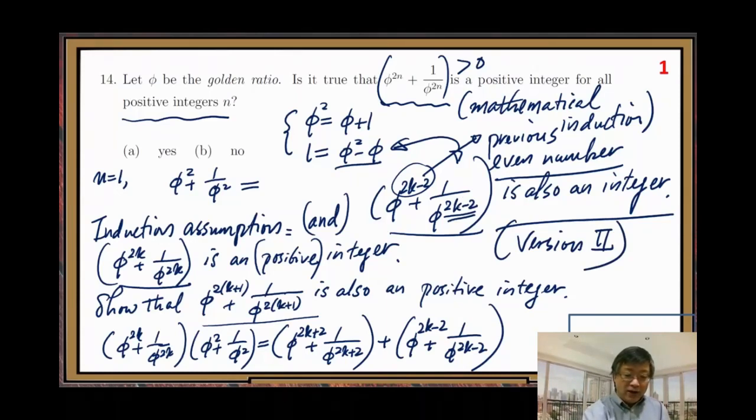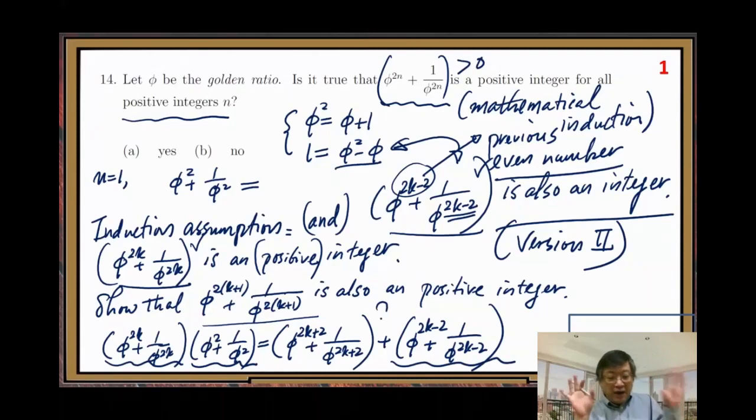So this expression is an integer, that expression is an integer, so integer times integer is also an integer. Look at this identity, always true, always correct. Is the left-hand side an integer? The right-hand side has two terms. The first term, we don't know if it's an integer or not.